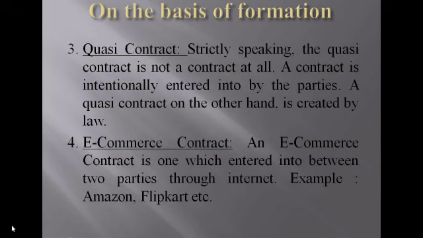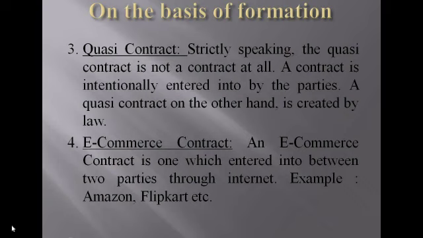The next type is quasi contract. Quasi contract, it's not a contract at all, but it's treated like a contract. How is it created? If a person intentionally entered into a contract, or due to some situation intentionally does some activities, then it is created as a quasi contract. I will explain through an example, then you will clearly know what is meant by quasi contract.